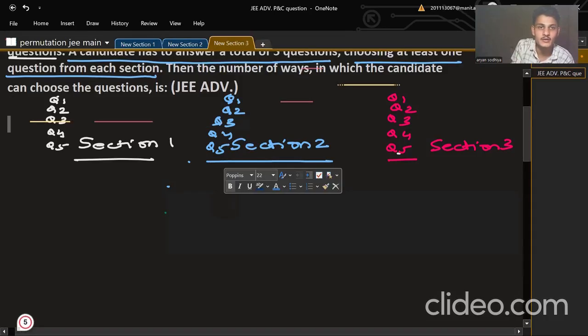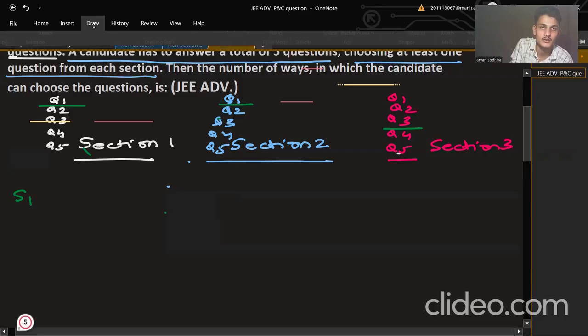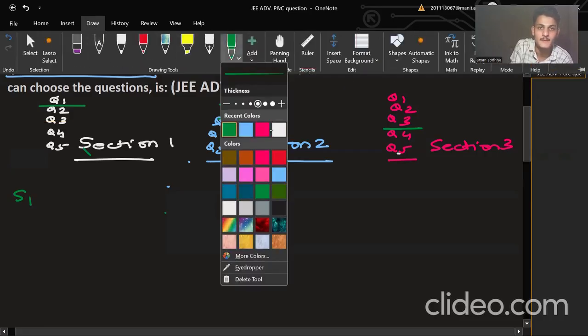In one scenario, I selected question 1. I'm writing with the green one. Scenario 1: question 1 from this section, this one from this section, and question 3 from the third section. This can be scenario 1, or other scenarios are also possible.